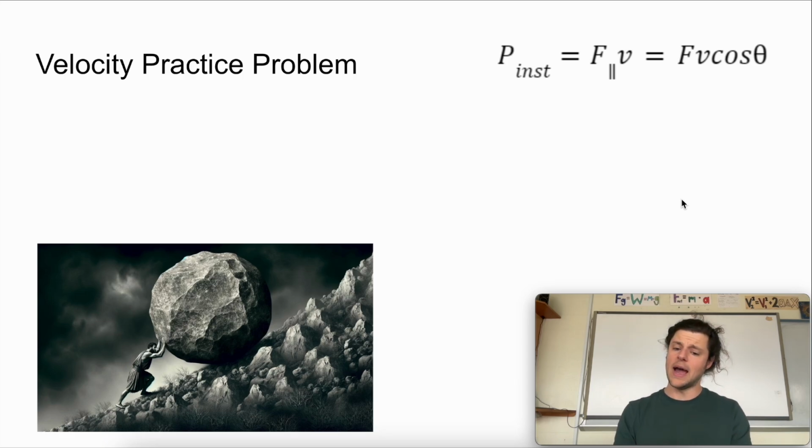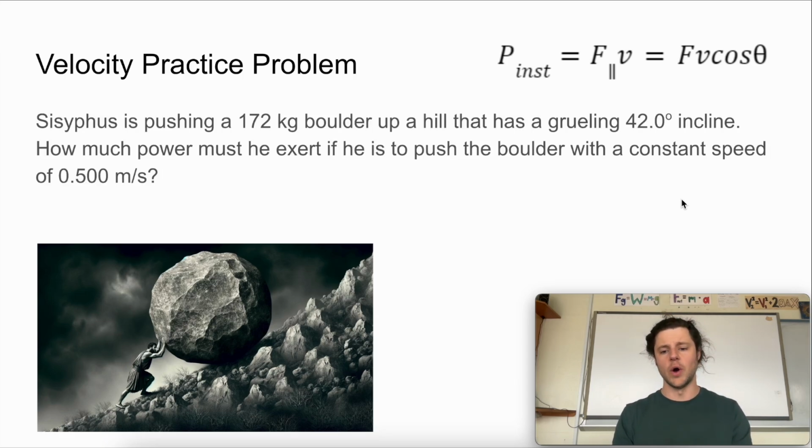And finally, we can put this into practice with a practice problem. Take a look at Sisyphus here, pushing a boulder up a hill. He's pushing a 172 kilogram boulder up a hill that has a grueling 42.0 degree incline. How much power must he exert if he is to push the boulder with a constant speed of 0.5 meters per second? Using the equations we derived today, can you please figure out the amount of power that Sisyphus needs to exert at every instant in time on average while he pushes his boulder up the hill?